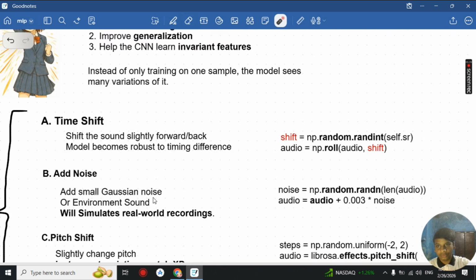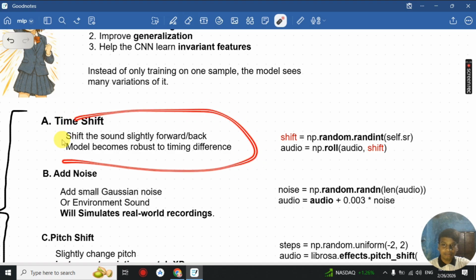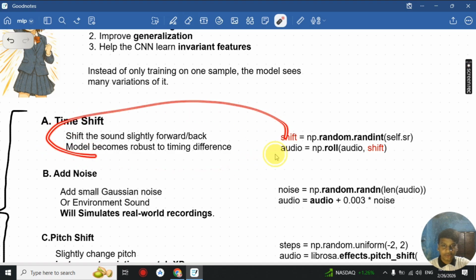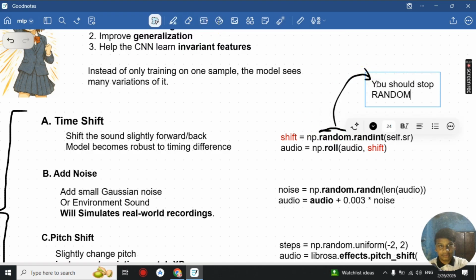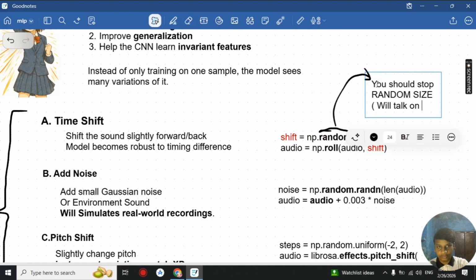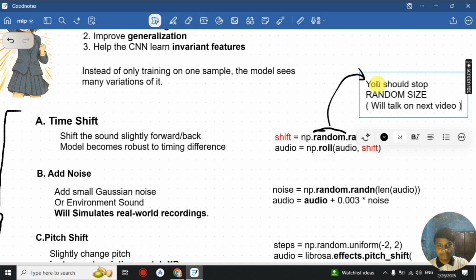Okay, so first we have our time shift, which basically shifts the sound slightly forward or backward in time, by which the model becomes robust to time differences. So by using this time shift, our model will be robust to any time difference that is happening in our test audio. We use random.randint to get a random number for our time shifting.